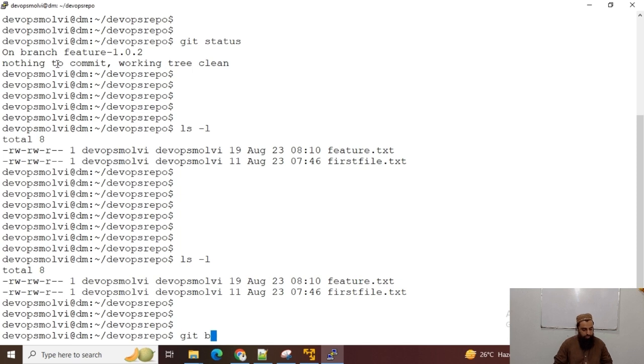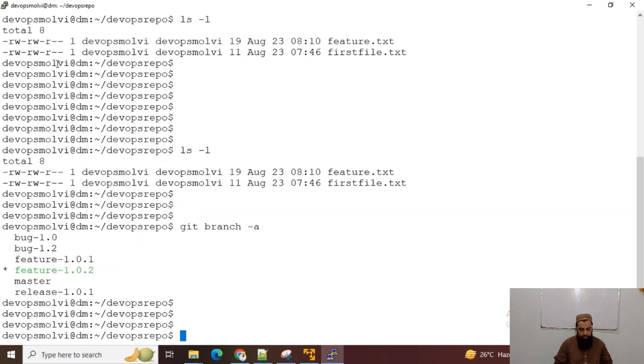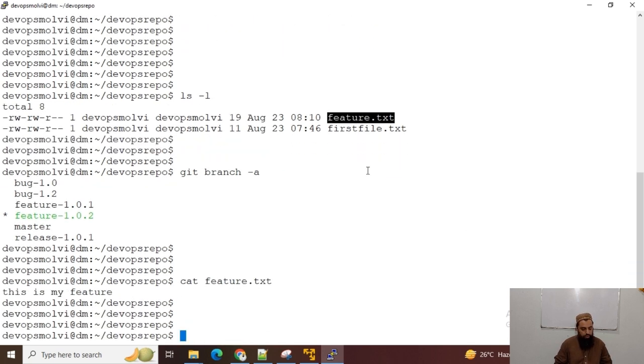I'm on feature branch and this is my file, git feature.txt. Okay, this is my new feature. Now I want to merge this feature branch into release branch. Now first I will switch to release branch, git checkout.